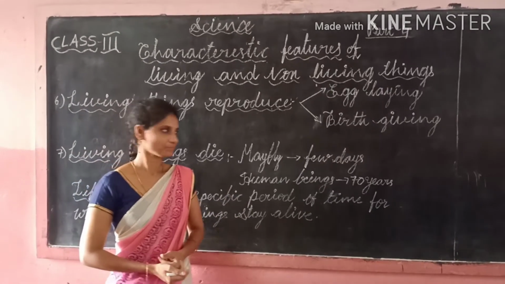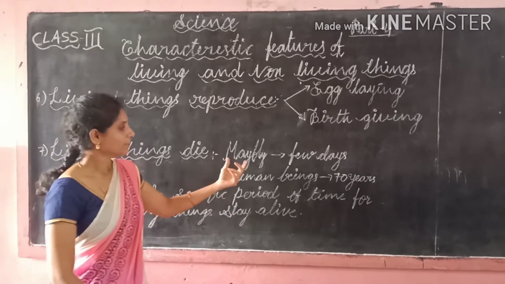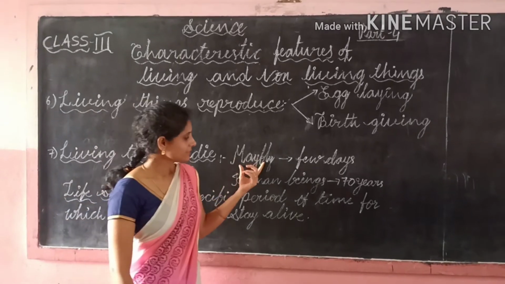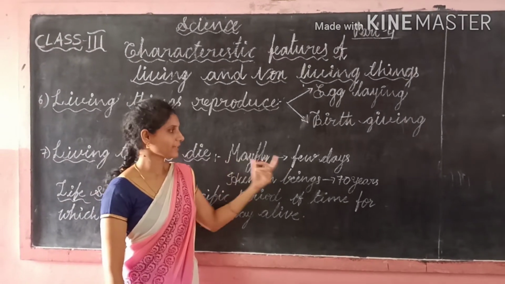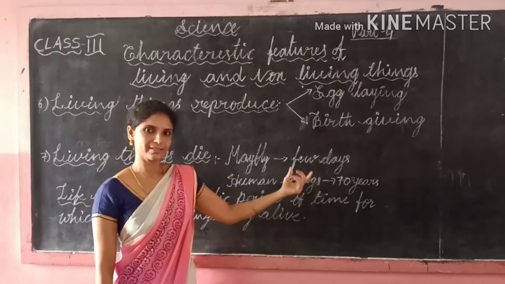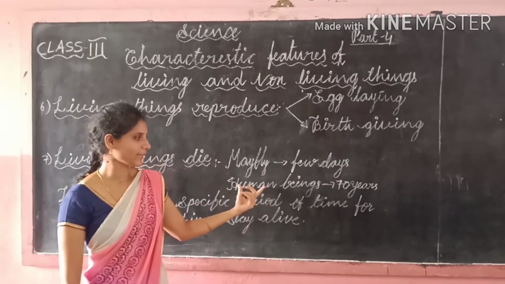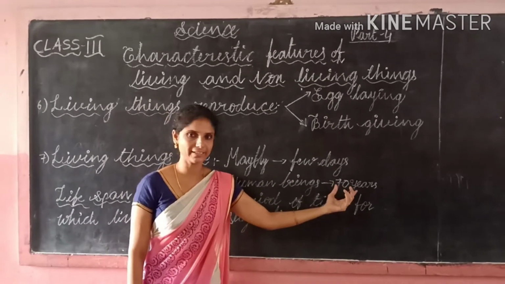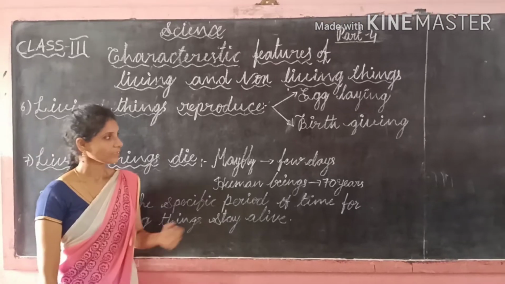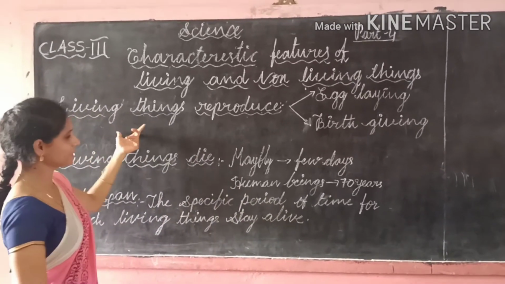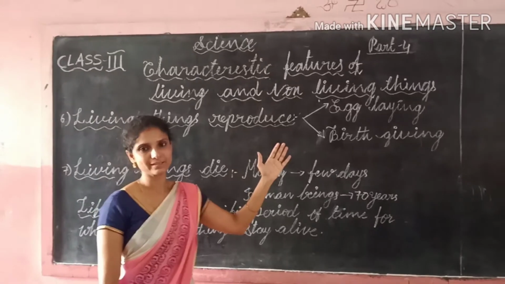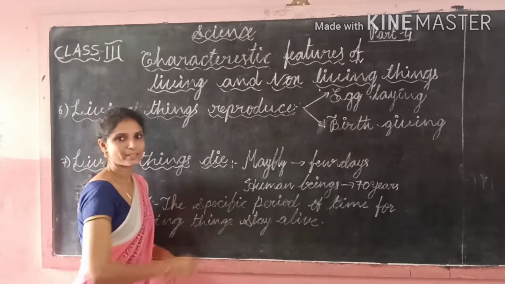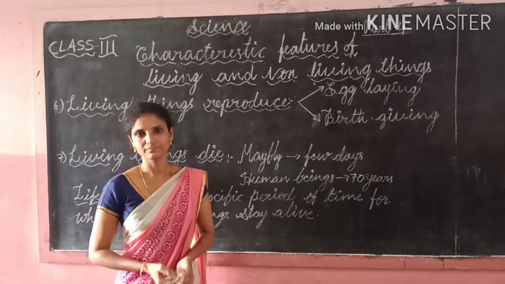For example, mayfly. It is an aquatic insect. It lives in water. The lifespan of this mayfly is only a few days. After a few days, it dies. And the human being lifespan is on average 70 years. So, living things reproduce. What about non-living things? Non-living things cannot reproduce. Living things die and non-living things do not die.